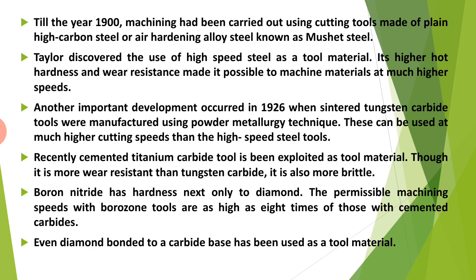Till the year 1900, machining had been carried out using cutting tools made of plain carbon steel or air hardening alloy steel known as Mushet steel. Taylor discovered the use of high speed steel as a tool material. Its higher hot hardness and wear resistance made it possible to machine materials at much higher speeds. Another important development occurred in 1926 when sintered tungsten carbide tools were manufactured using the powder metallurgy technique. These can be used at much higher cutting speeds than the high speed steel tools.